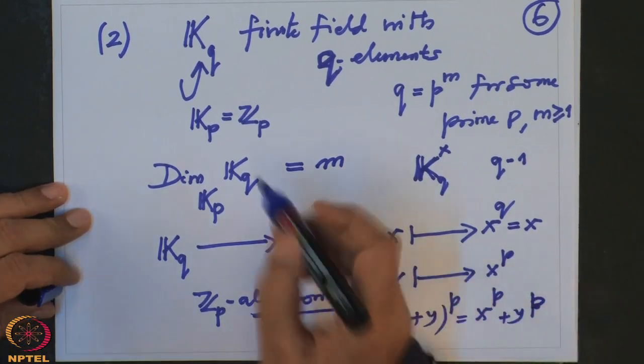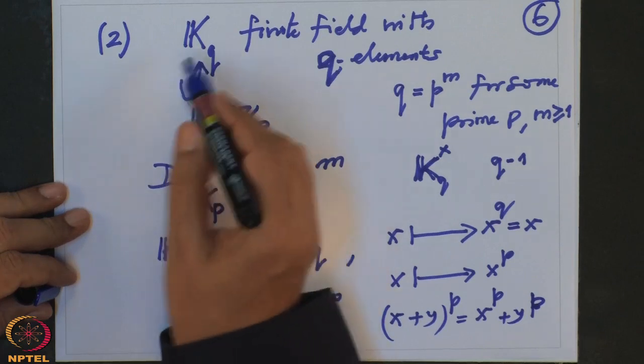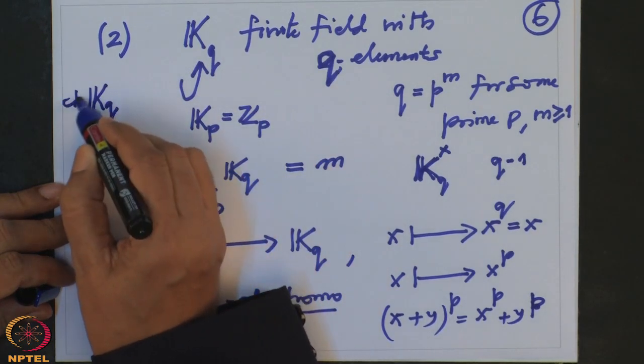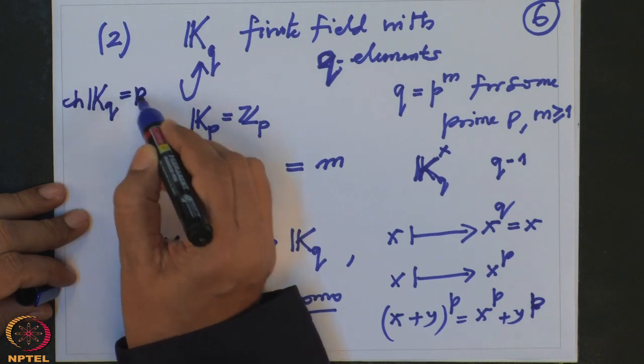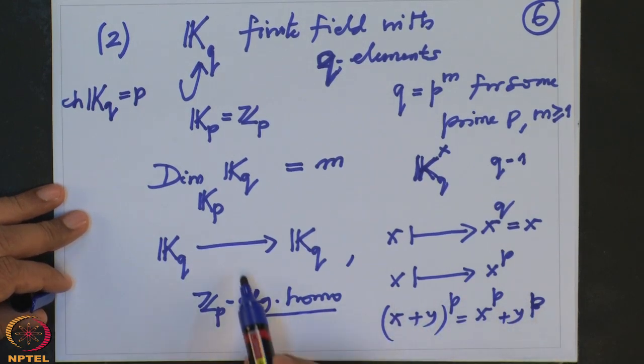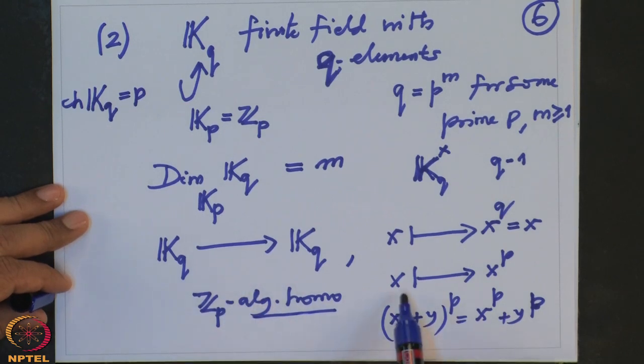That is because p is the characteristic of K_q, the characteristic of this field is p. Therefore, it respects addition, multiplication is no problem, and linearity is also no problem. So it is actually a Z_p algebra homomorphism, and it is an automorphism because it is injective.